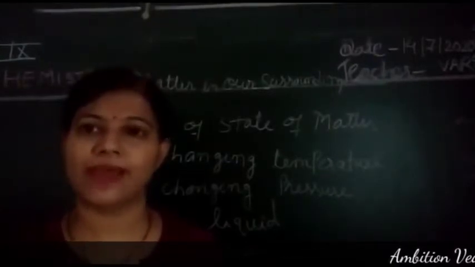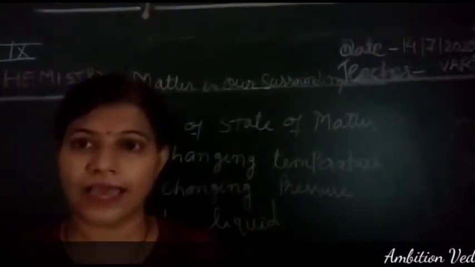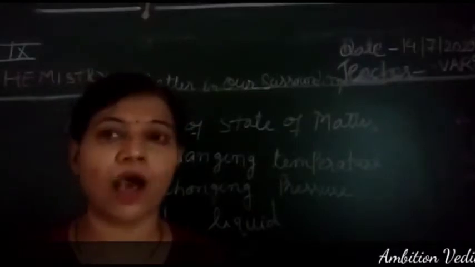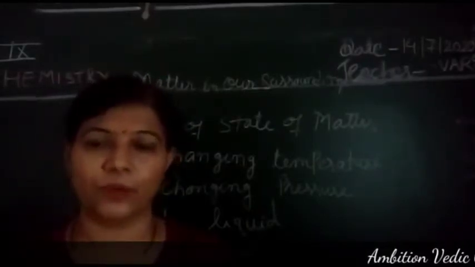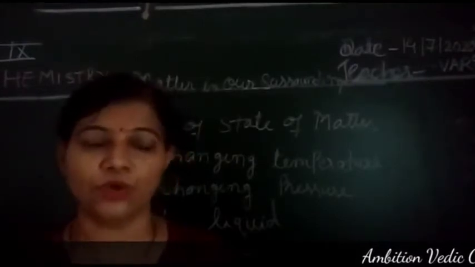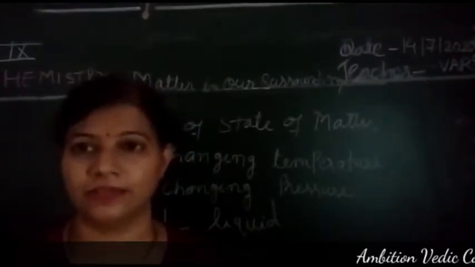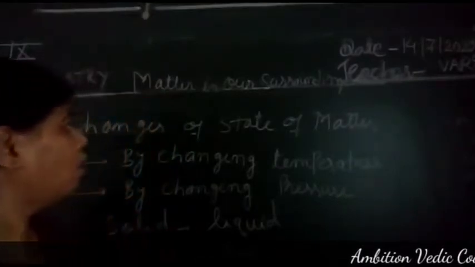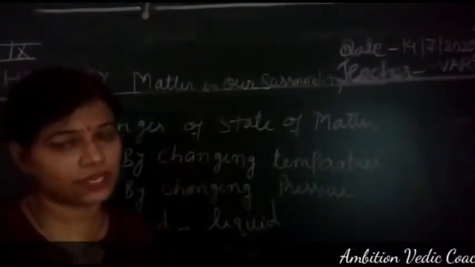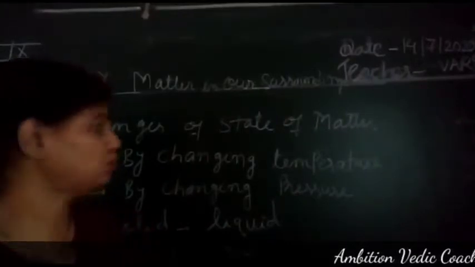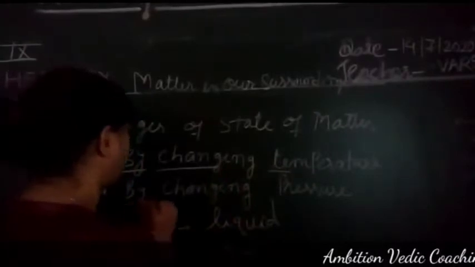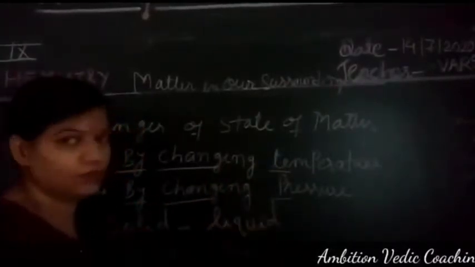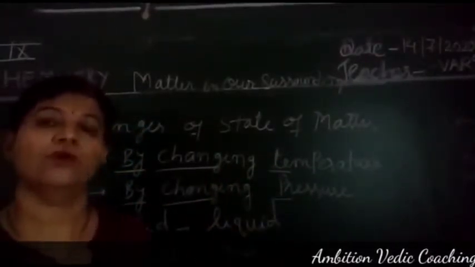Sometimes we are very surprised: how is ice converted into liquid, how is liquid again converted into solid, how is liquid converted into vapor? So what is the science behind that? Okay, so change of state of matter, we can change any state of matter by two things: either by changing temperature or by changing the pressure. You got my first point?